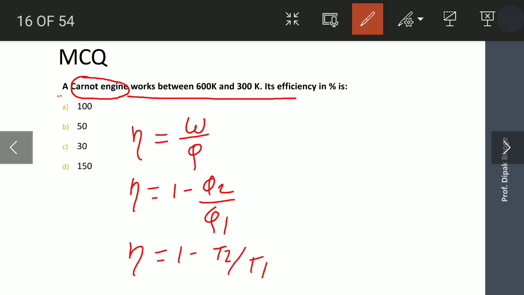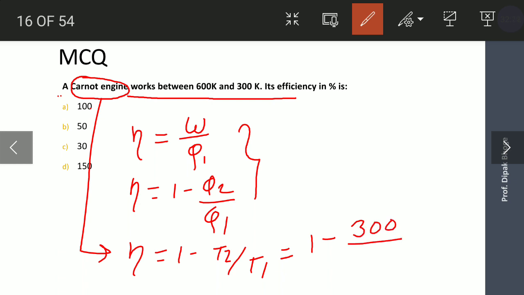Here you can use this third formula because it is a Carnot engine. As W and Q are not given, we cannot use the first two formulas. So I will use the third formula, where T2 is 300 and T1 is 600. This gives 0.5. In percentage, it is a 50% efficiency.